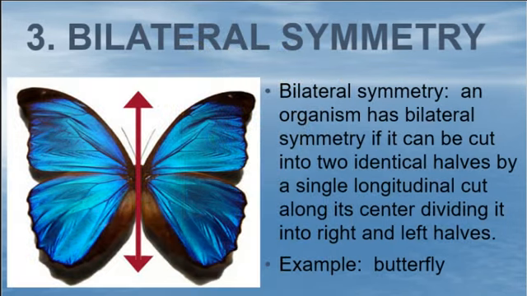Bilateral symmetry, and the vast majority of animals we look at will probably exhibit bilateral symmetry. That means you can cut them in half, like humans, for instance. If you cut me in half this way, I have an eye, ear, half a nose, half a mouth over here. Eye, ear, half a nose, half a mouth over here. Arm, leg, leg. So my heart is here, but humans exhibit bilateral symmetry. Butterfly. It's very general. So they have sort of identical halves, kind of a mirror image thing going there. A butterfly is an example. You can name pretty much any other animal: dog, cat, alligator, snake.